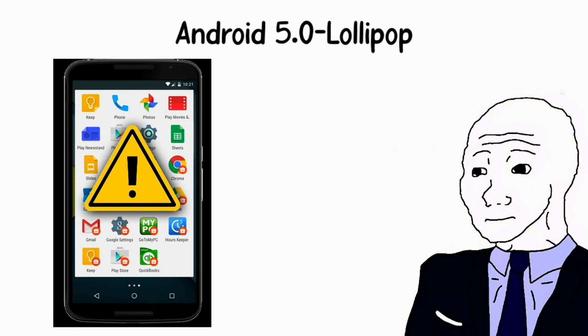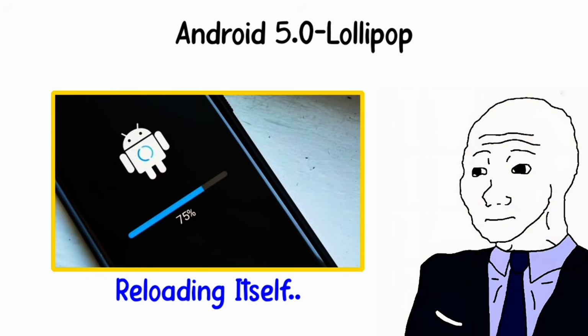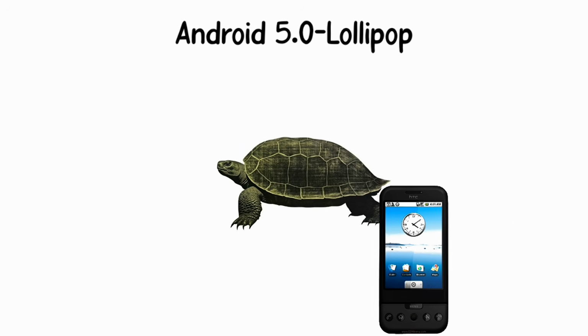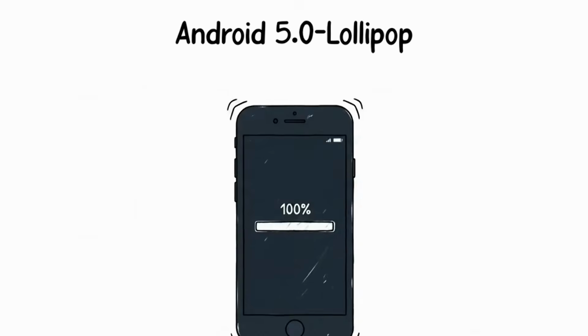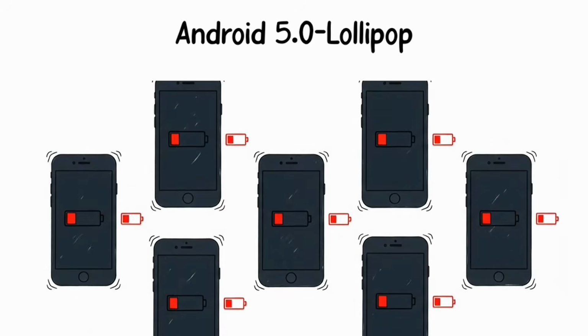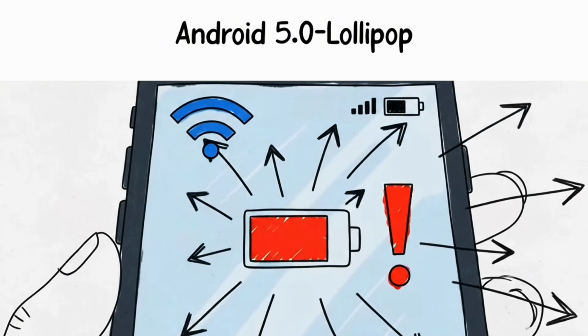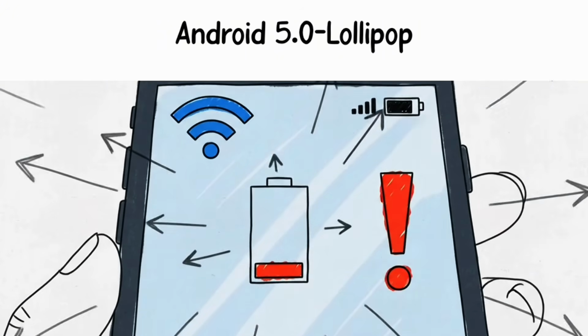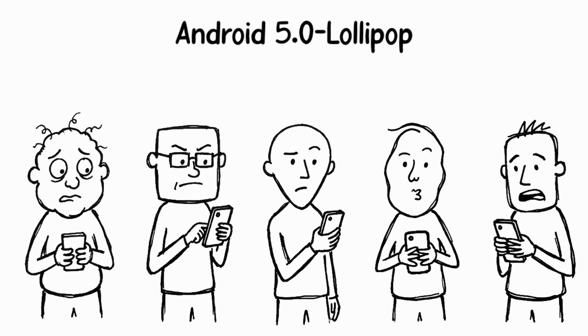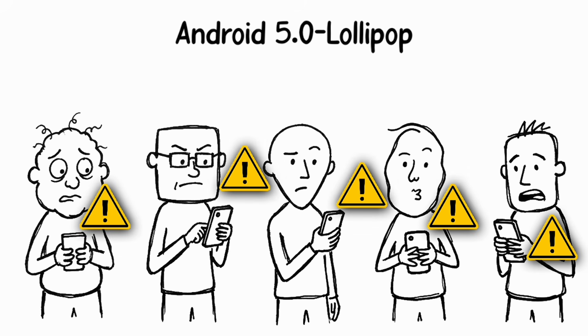Apps crashed. The home screen kept reloading itself. Everything slowed down to a crawl. On top of that, battery life collapsed on millions of devices after updating. Turning on Wi-Fi alone was enough to start draining the battery at an alarming rate. People who had perfectly fine phones before the update suddenly had devices that died by midday.